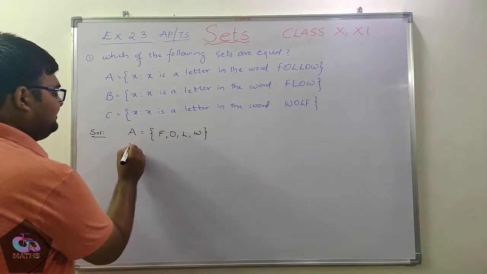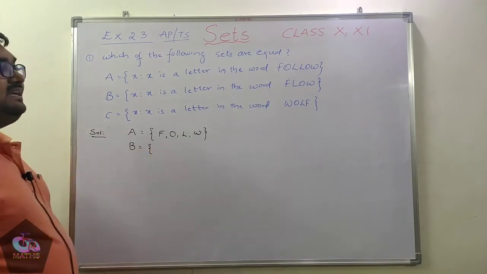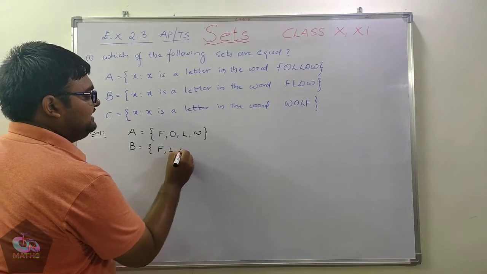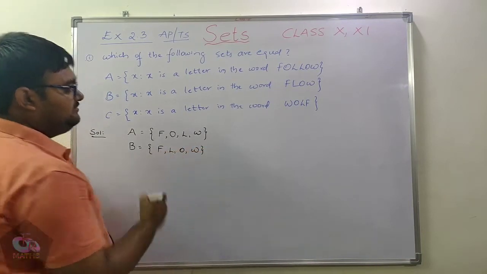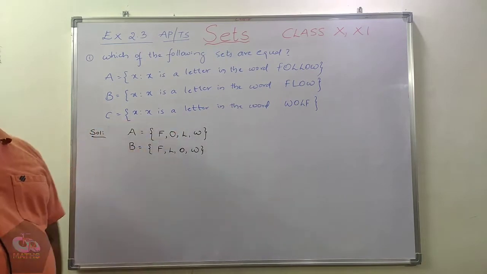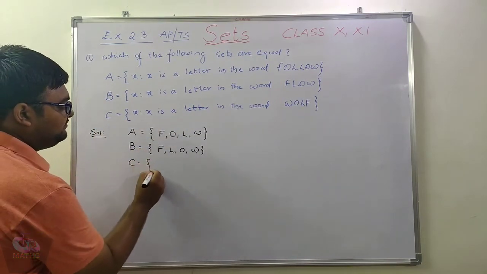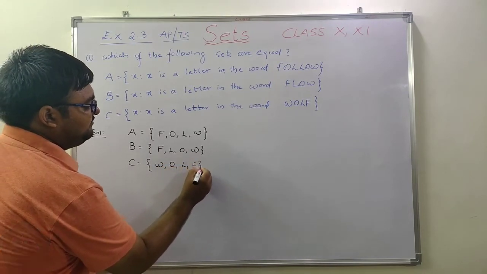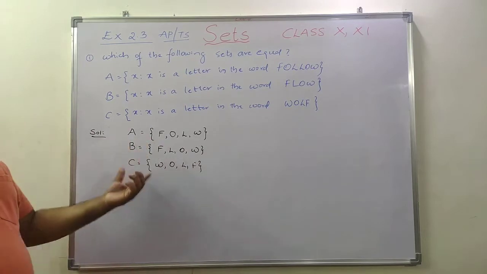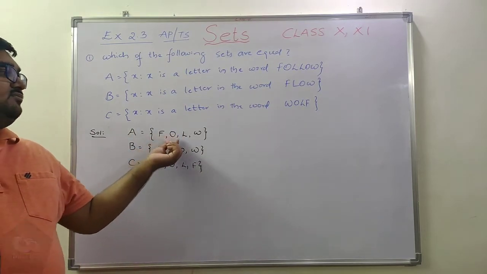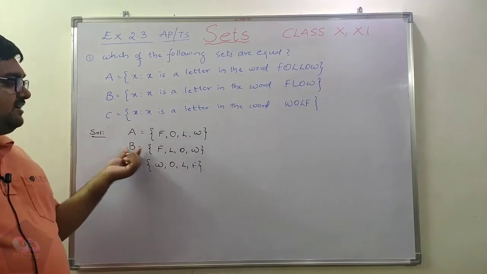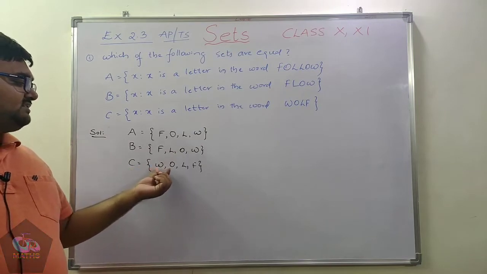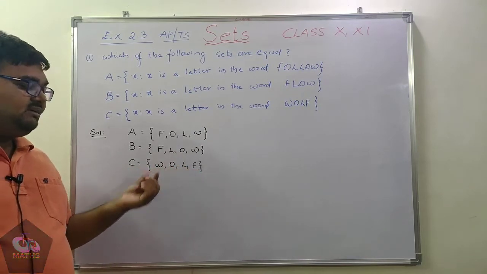The same way, set B is the letters of the word FLOW: F, L, O, W. Set C is the letters of the word WOLF: W, O, L, F. If you observe the three sets, set A contains F, O, L, W. Set B also has F, O, L, W. Set C also contains F, O, L, W.